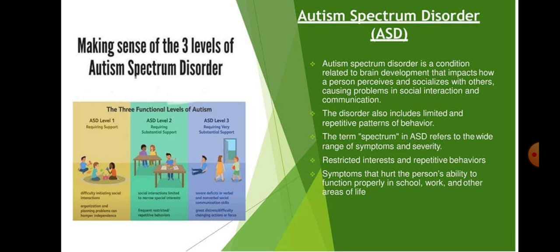Next topic is ASD, autism spectrum disorder. So the first word is autism. What do you mean by autism? Autism means developmental disorder. And spectrum means a wide range of symptoms and their severities. Severities means condition or fact. So autism means developmental disorder and spectrum means a wide range of symptoms.